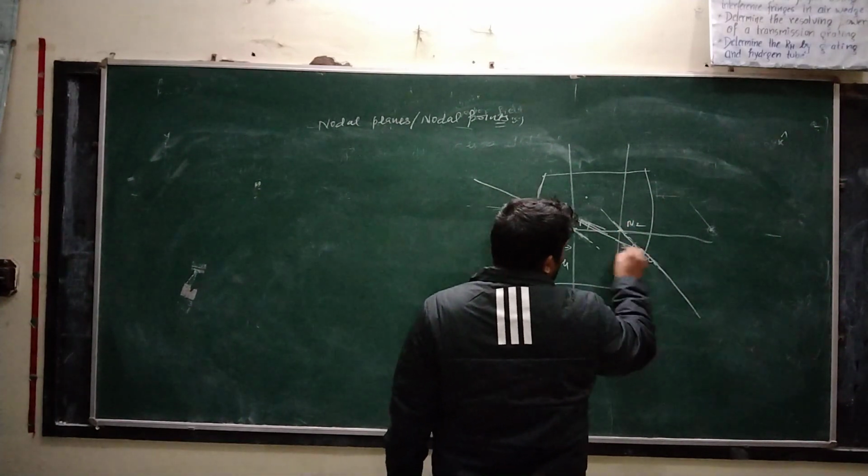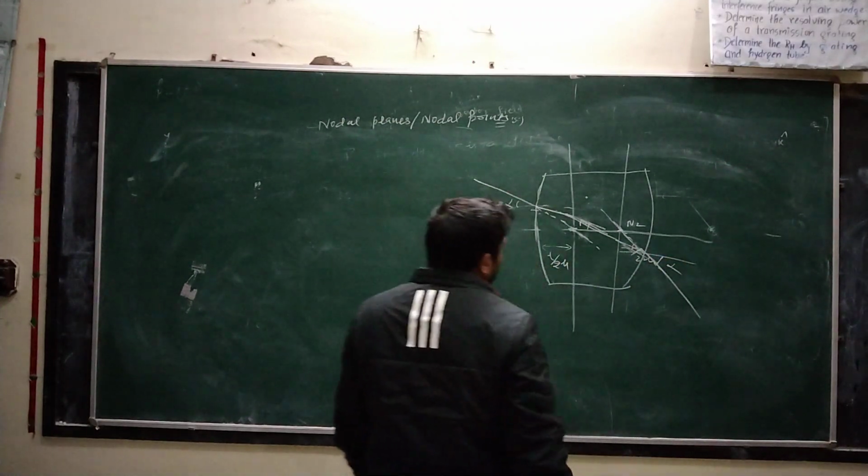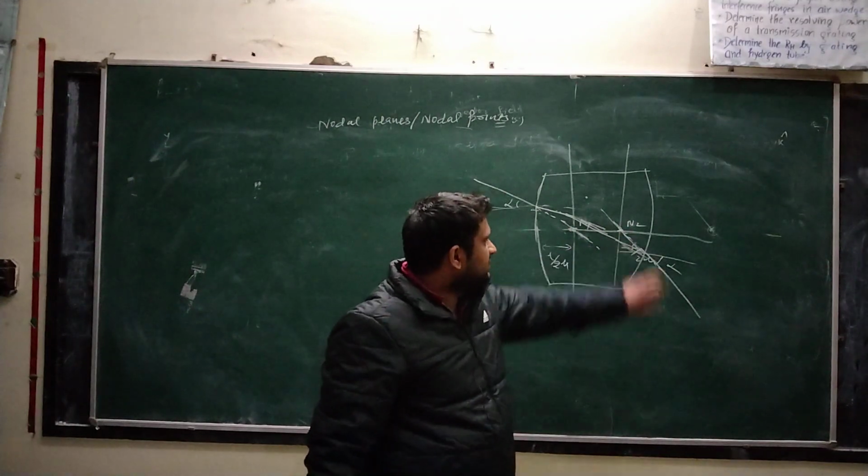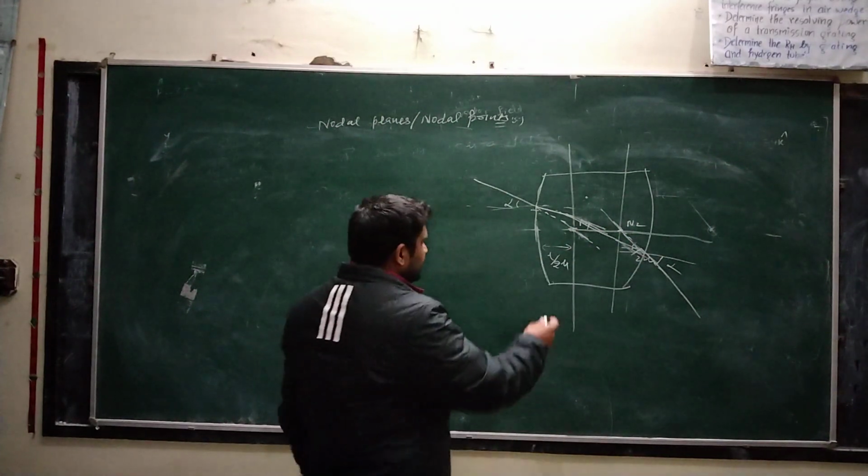So the angle here is also alpha. Okay. So these are the positions: this is the first nodal point, this is the second nodal point, at the same distance of t by 2 mu.